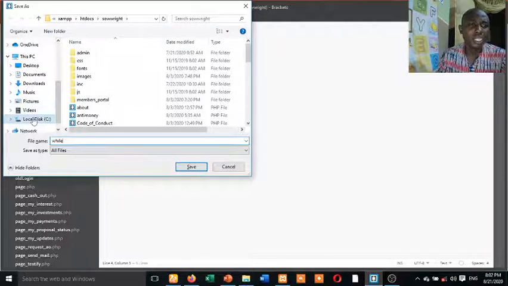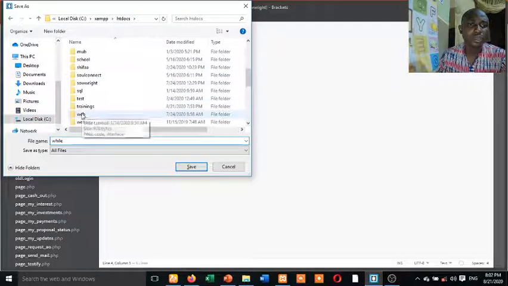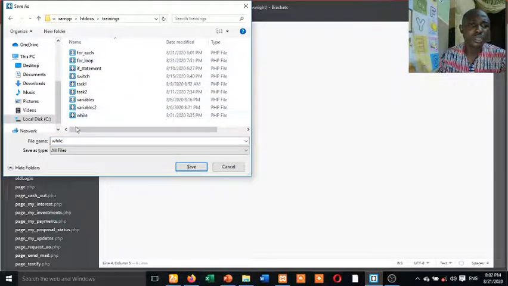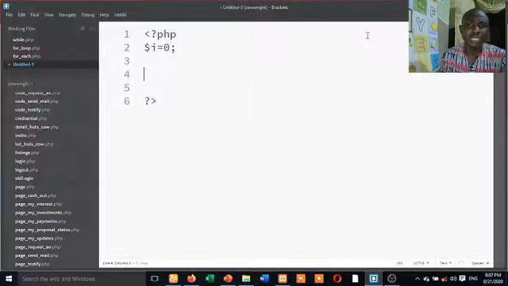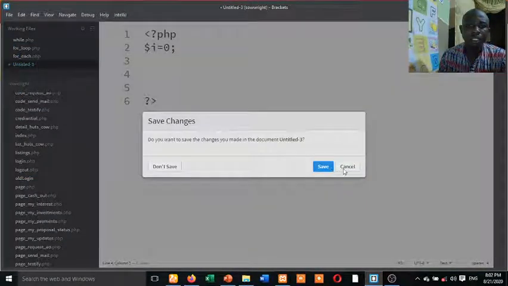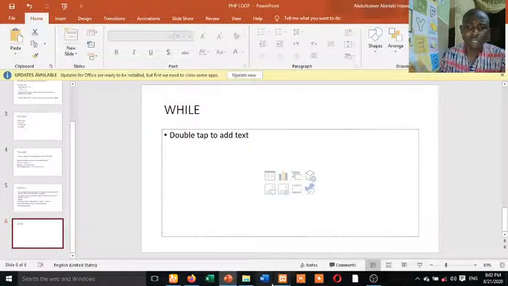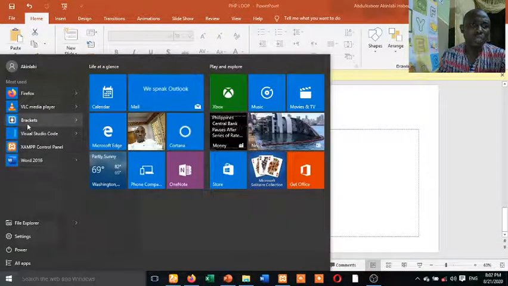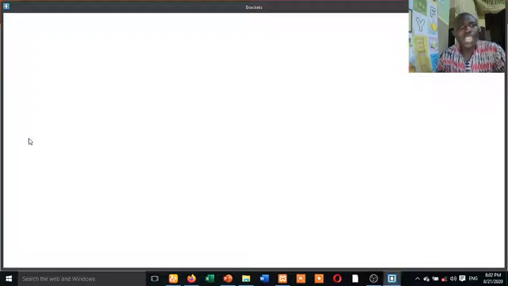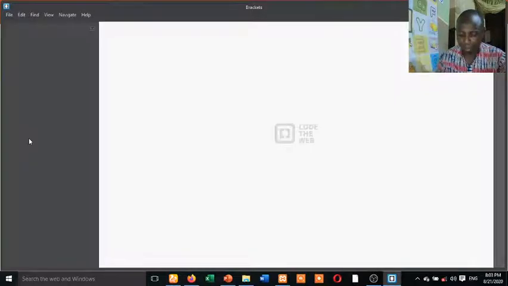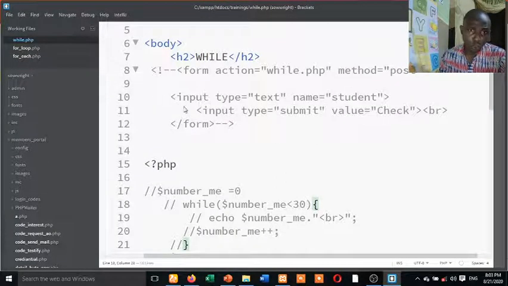Let me check trainings. Okay, I have while loop already. Let me go and check it. Oh, I've closed. Sorry, I closed the bracket. So you start thinking, if you are getting this loop, when you get loop, just keep it in your mind that okay, I've gotten it. You keep it in your mind, then this while loop, let us use it to print one to